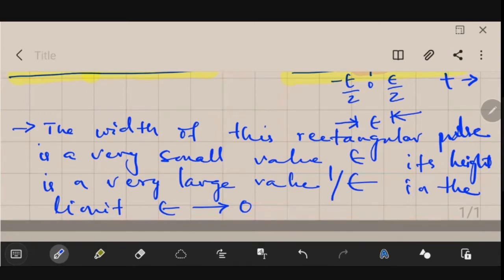So the next thing that we will be discussing is multiplication of a function by impulse. Actually, it is necessary to know it because there is a property of this unit impulse that when we multiply the unit impulse with any signal, it just samples it. In the previous class, I had given you an example that suppose there is a water body, a pond, and you want to taste the quality of water in that pond.